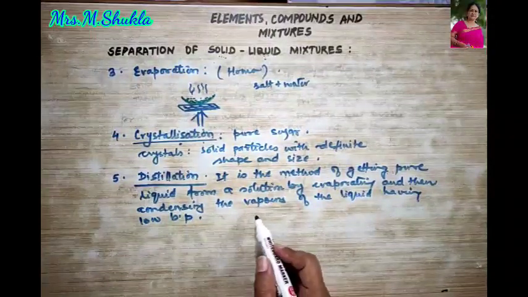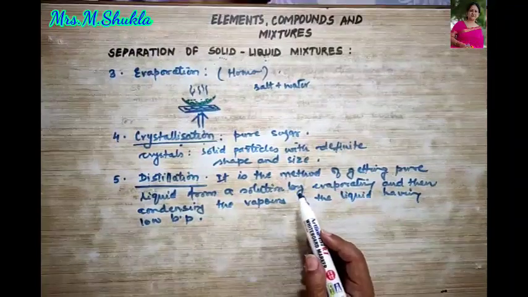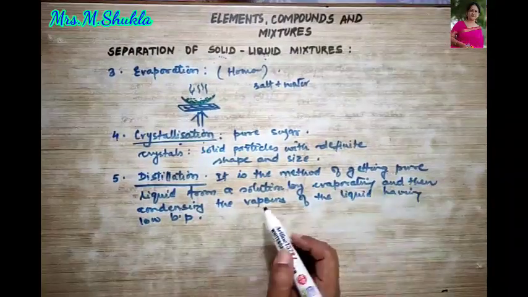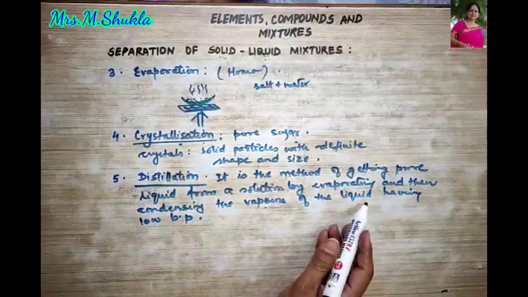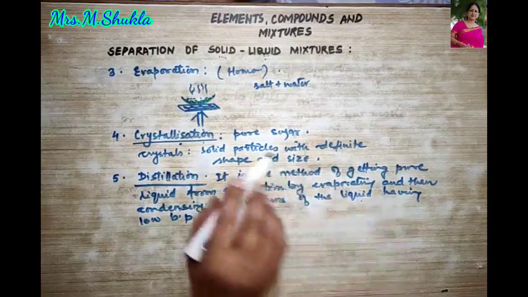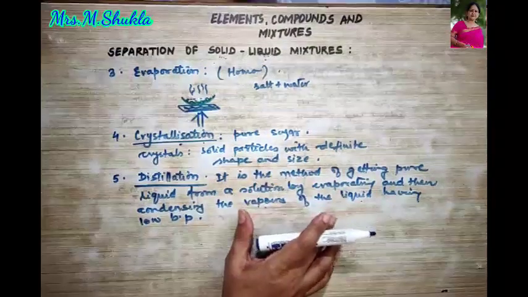Okay, so first the solution is evaporated, then those vapors, they are condensed, and the liquid can also be obtained and the solid can also be obtained.